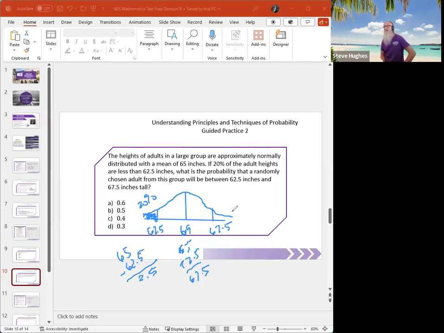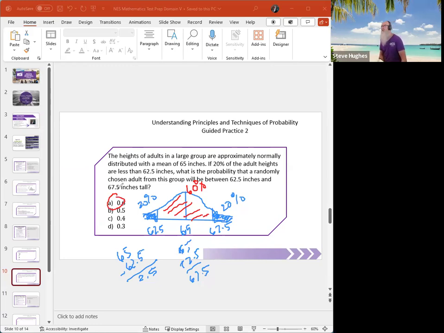All right, now here's where symmetry comes in. Because this is symmetric and because these are equal distance from the mean, that means this probability right here must be the same. That means this also must be 20%. So what does that tell us about the probability between them? This area here. 20 plus 20 is 40. 100 minus 40 is 60. That means this must be 60%. And that would be the answer A, 0.6.